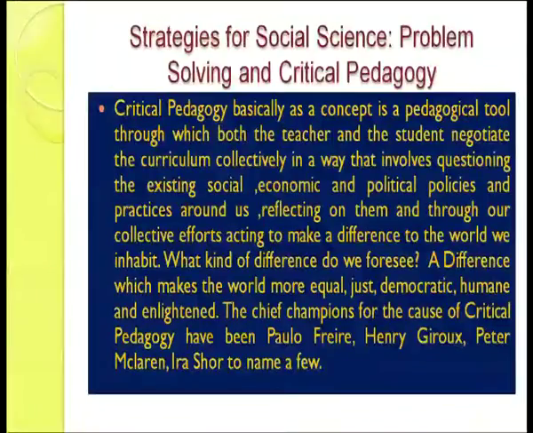Now, moving further, let's come to critical pedagogy now. As you are aware, it has two words, critical and pedagogy. Critical pedagogy basically as a concept is a pedagogical tool through which the teacher and the student negotiate the curriculum collectively in a way that involves questioning the existing social, economic, political policies and practices around us, reflecting on them, and through our collective efforts, acting to make a difference to the world we inhabit, right?